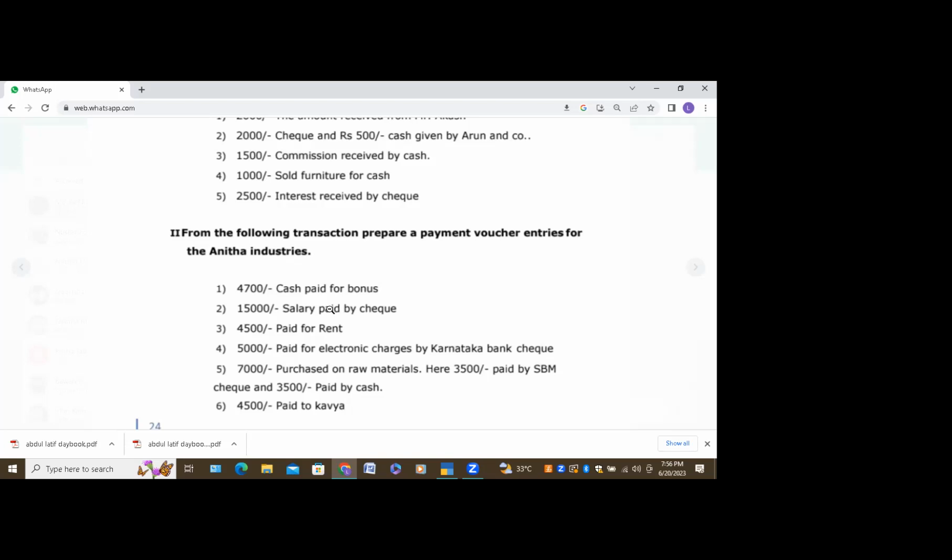Cash account to sales account is okay, but furniture is given there. Cash account to furniture account. Exactly, cash to furniture.